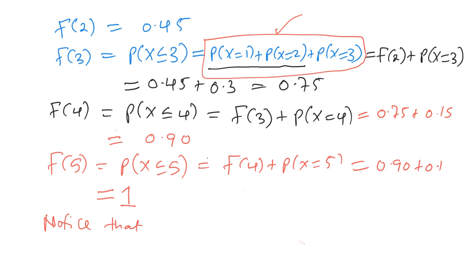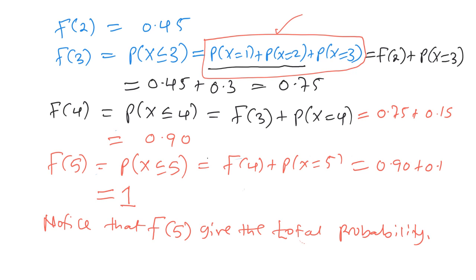Okay, f of 5 will give the total probability. Generally, f of the last value of x will always be 1. So from this cumulative, we can construct the probability distribution function using the probabilities we have.